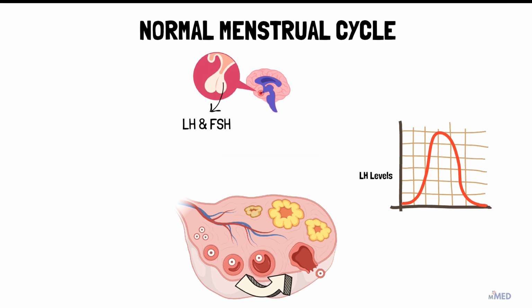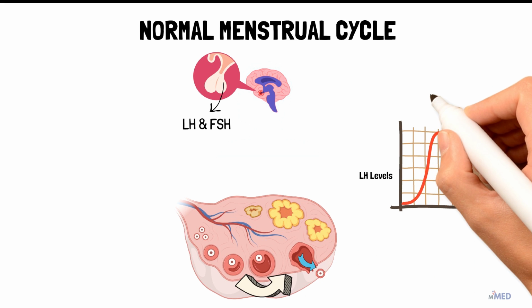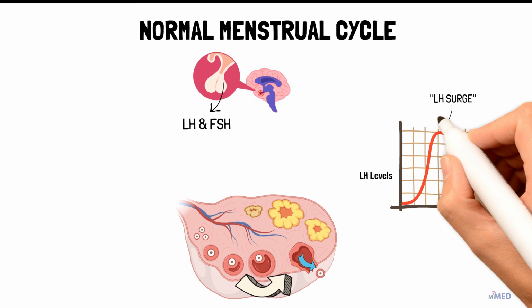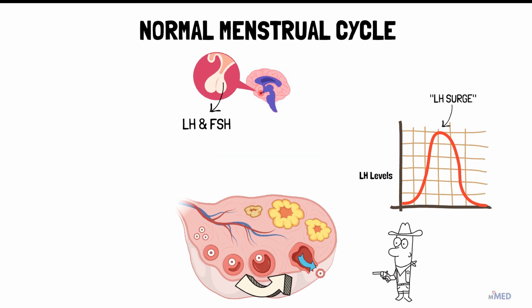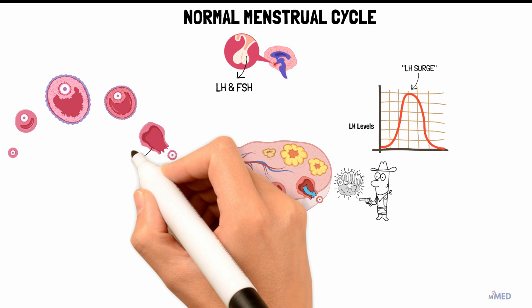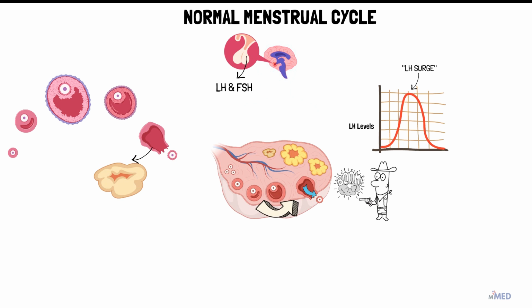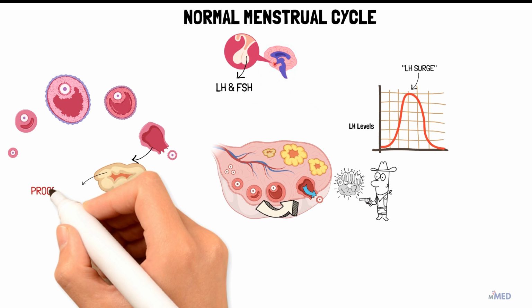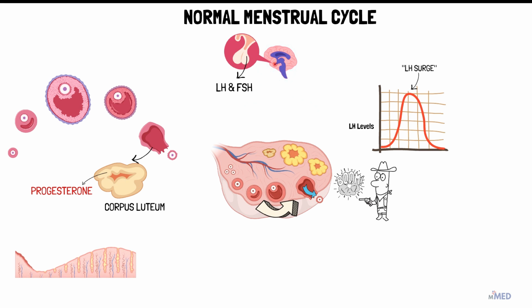When the LH level gets really high or causes a LH surge, it tells the ovary to release a mature egg. This surge in LH is like a starting gun for ovulation. With this LH surge, a mature follicle releases an egg during ovulation. After ovulation, the remaining follicle transforms into a structure called the corpus luteum. The corpus luteum is a temporary endocrine structure formed from the remnants of the ovulated follicle. It primarily secretes progesterone, a hormone crucial for preparing the uterine lining for potential pregnancy and maintaining early pregnancy.